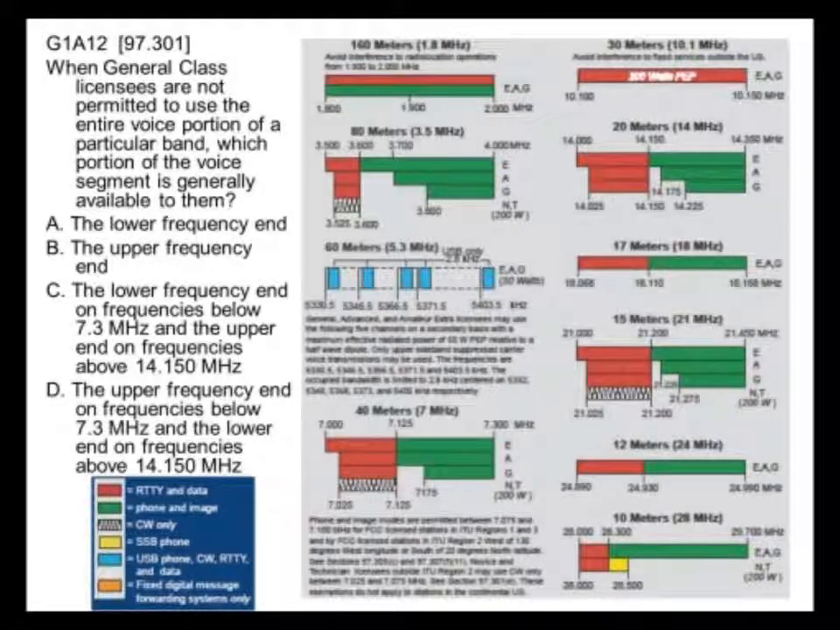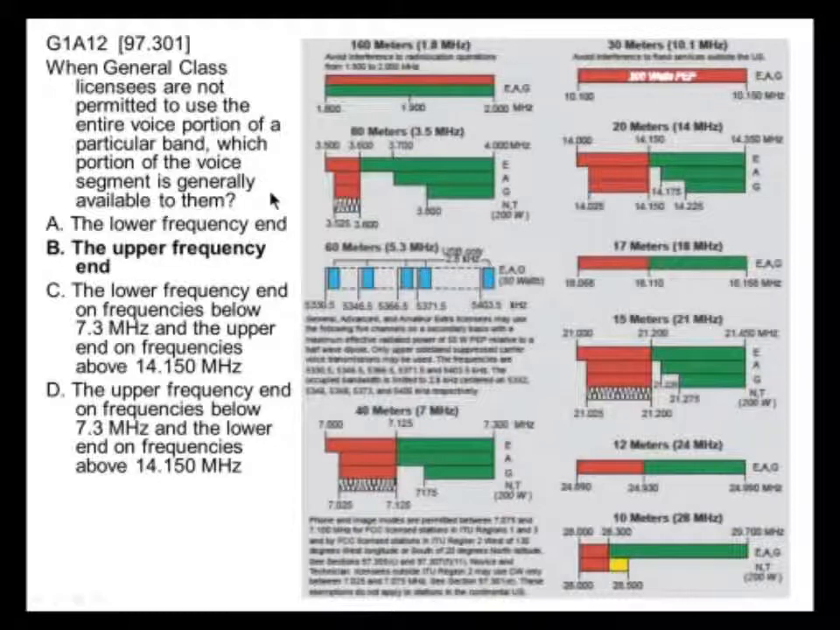When general class licenses are not permitted to use the entire voice portion of a particular band, which portion of the voice segment is generally available to them? It's generally the upper frequency end that's available. If you look here, you can see the exclusive segments that generals are not allowed is on the lower portion of the segment. Okay, so the segment that's available is the upper frequency end of the band.